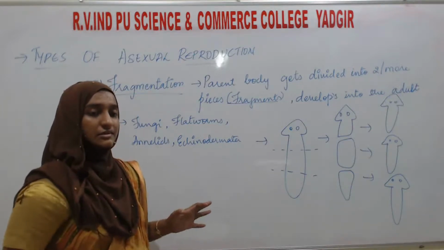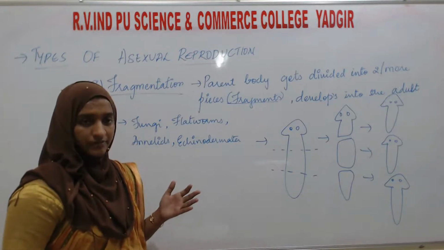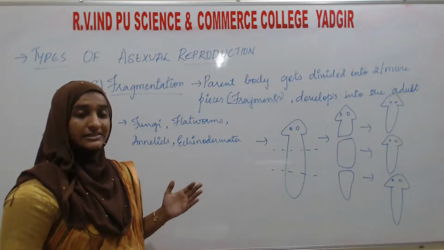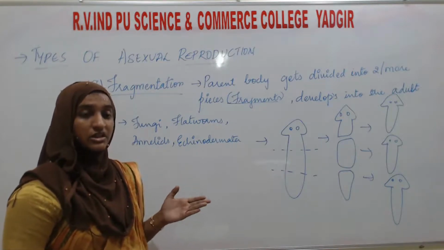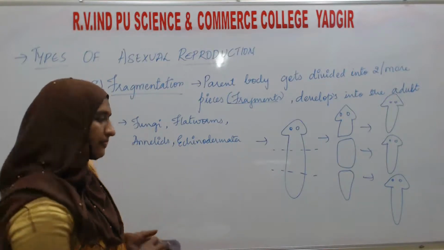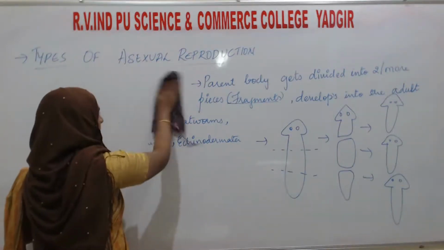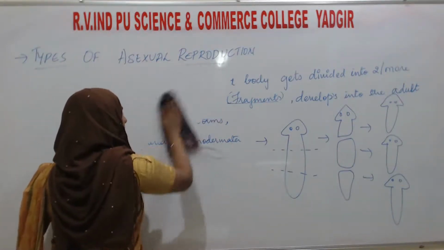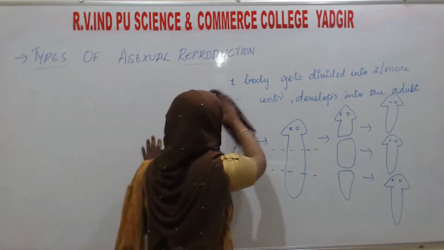Okay, next, all these methods we have talked about in animals. Now next we will see what are the different methods of asexual reproduction in plants. In plants it will be different. Here we had talked only about the animals or other organisms except plants.